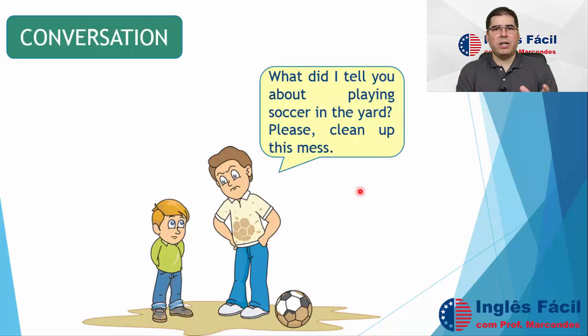Okay? So in this conversation we saw a father and a son talking. The father is telling the boy to do some things, so he is using the imperative: do this, don't do that. Here he starts: what did I tell you about playing soccer in the yard? Probably before this conversation, the father had already told his son not to play soccer in the yard. That's why he says, what did I tell you about playing soccer in the yard? So, please clean up this mess.